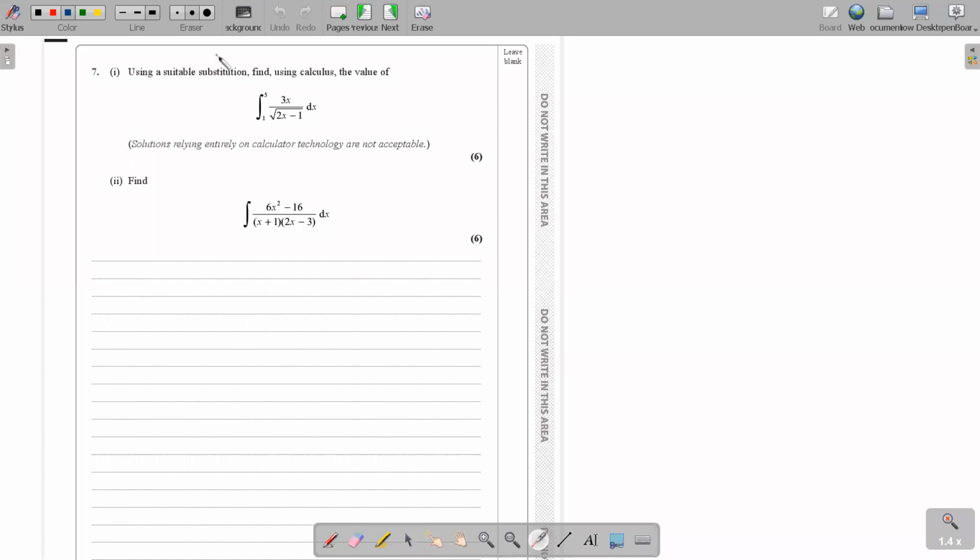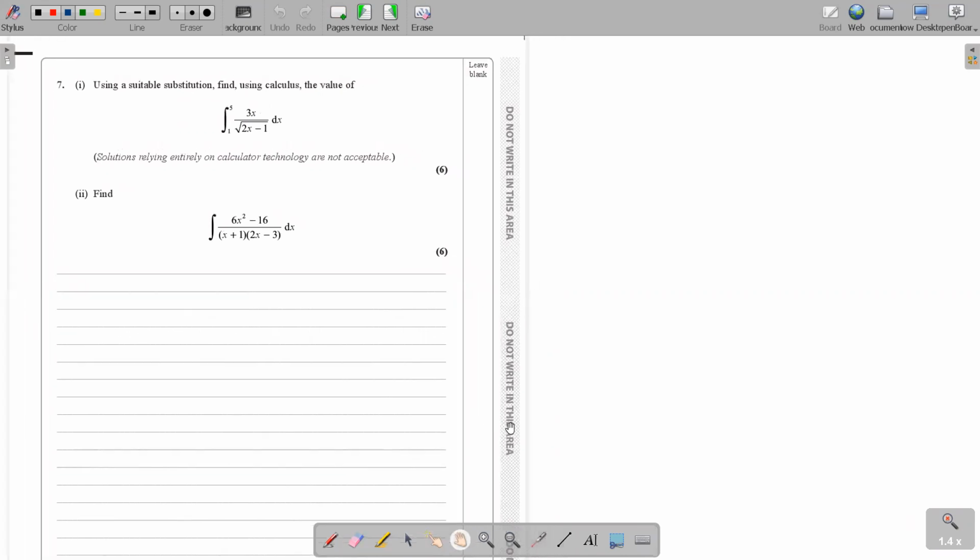Okay, question number 7. Part 1, using a suitable substitution, find using calculus the value of this integration. Solutions relying entirely on calculus technology are not acceptable. So you can't type the whole thing in the calculator and get the answer. They want to see methods and workings for 6 marks.